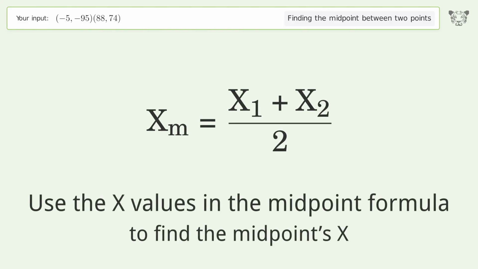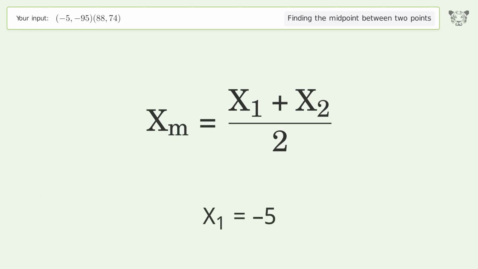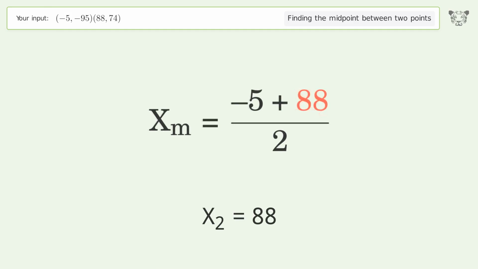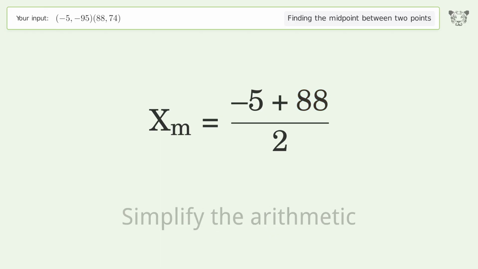Use the x values in the midpoint formula to find the midpoint's x. x1 equals negative 5. x2 equals 88. Simplify the arithmetic.